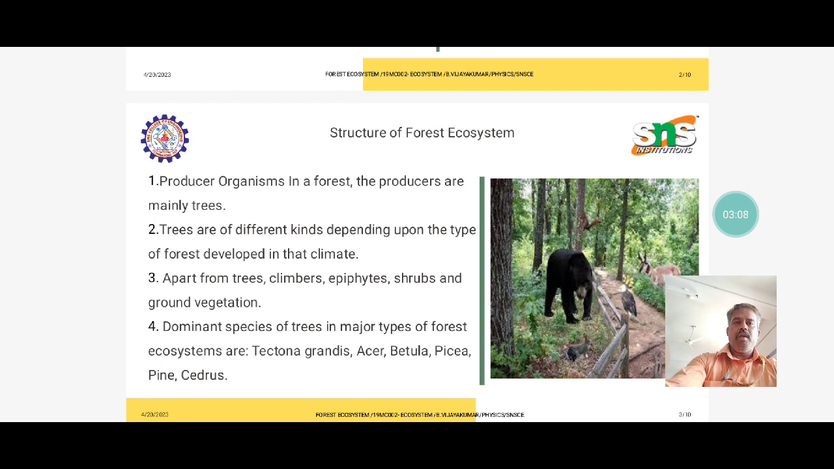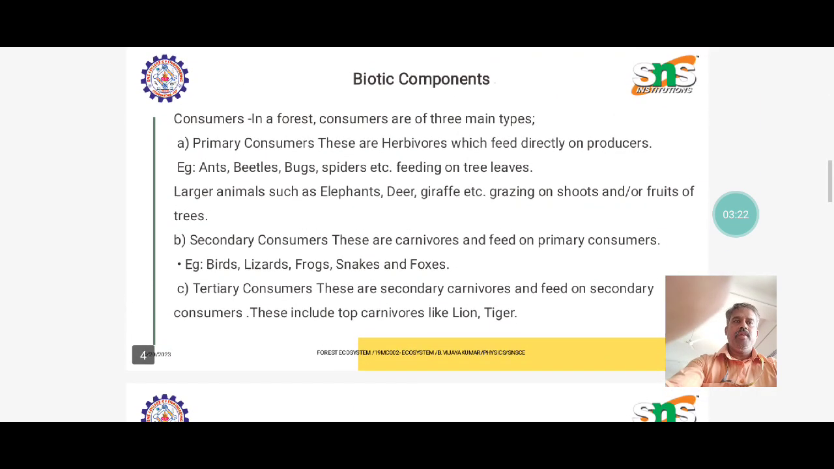The next one is the dominant species of trees in the major types of forest ecosystems, like pine, citrus, acer, betula and so on. The next one is the biotic components. The consumers in a forest fall into different categories: primary, secondary and tertiary. We discussed this in the third topic of this ecosystem.